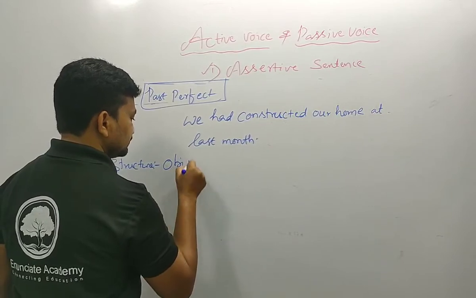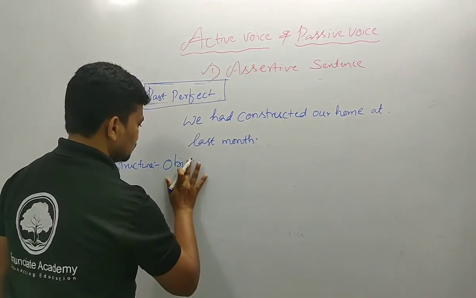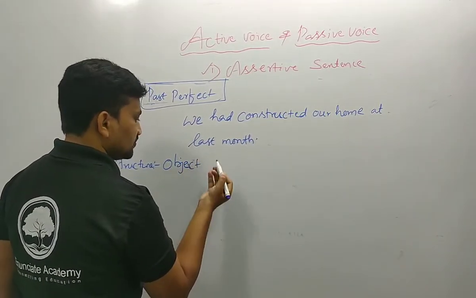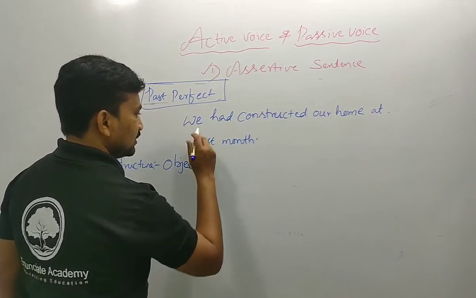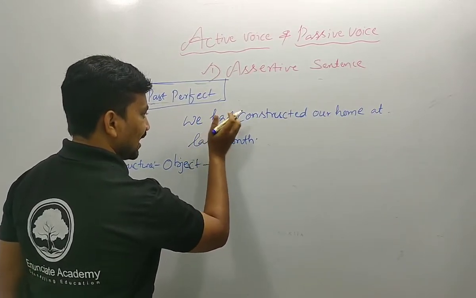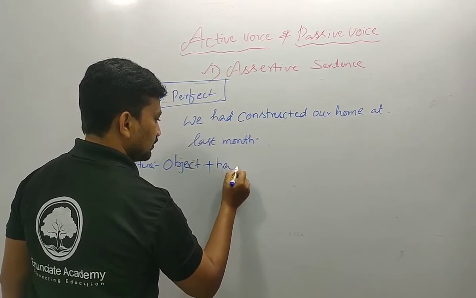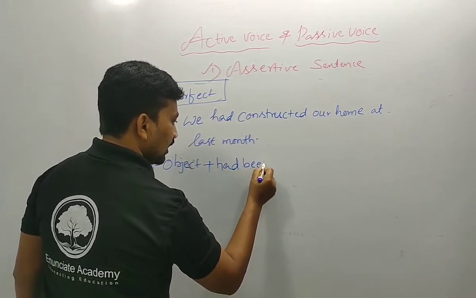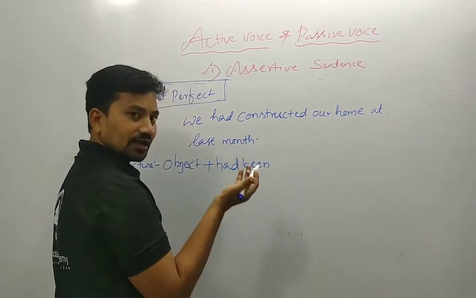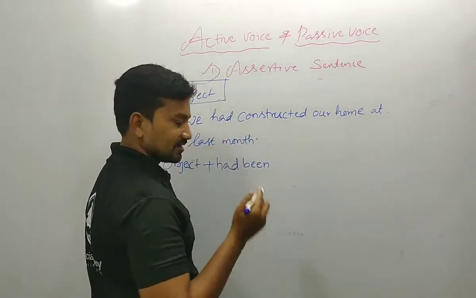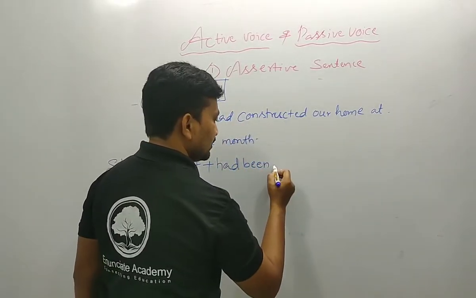Object, then next one should be mentioned: had been. Directly you can mention it, because it is the perfect action, it should be mentioned had been.